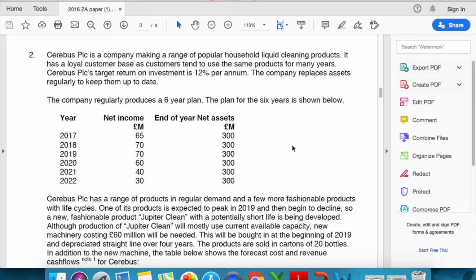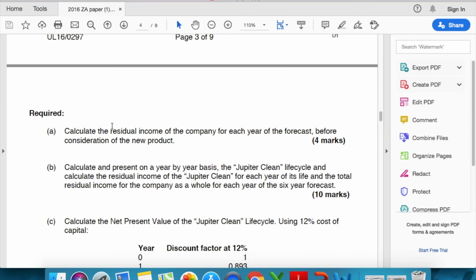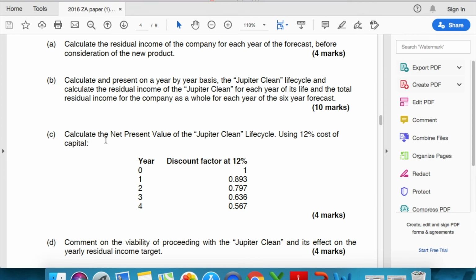So let's discuss a little bit what the question says. Calculate the residual income for the company for each year of the forecast before consideration of the new product. Then calculate and present on a year-to-year basis the life cycle, and calculate the residual income for Jupiter Clean for each year of its life and the total residual income. So there are two parts on residual income. Now look at what they've done.